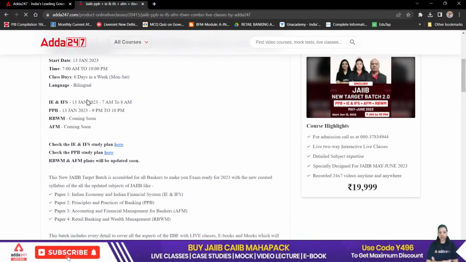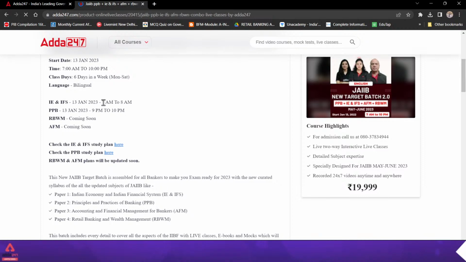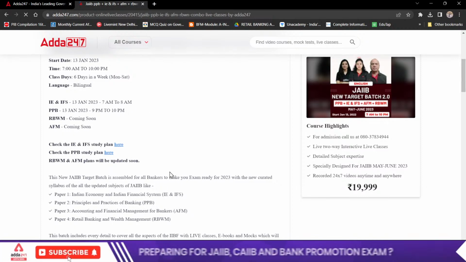PPB, Indian economy, Indian financial system is starting from 13 January. Indian economy will be at 7 a.m. PPB will be at 9 p.m.